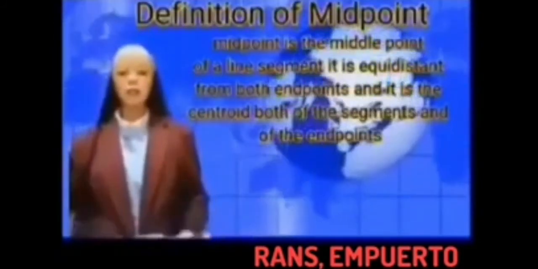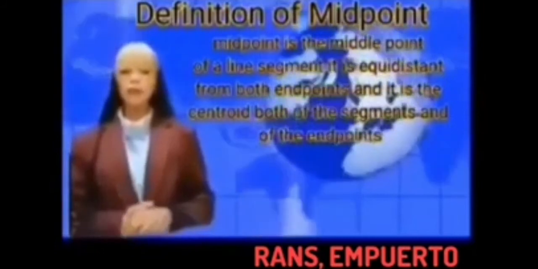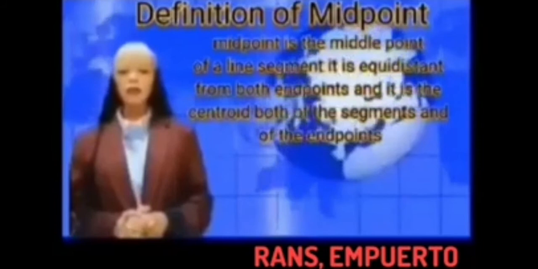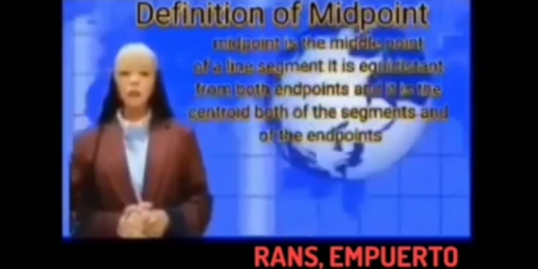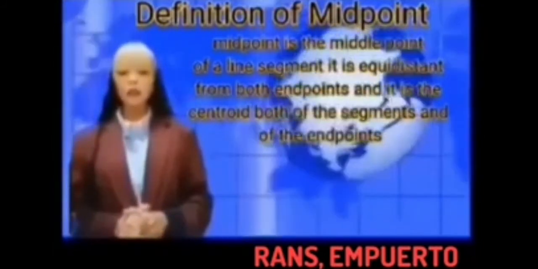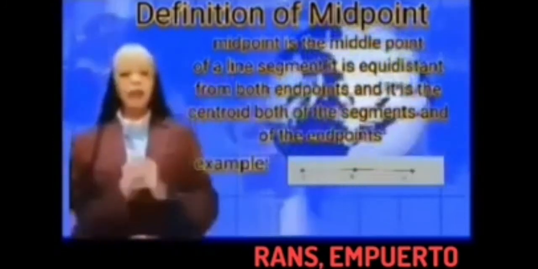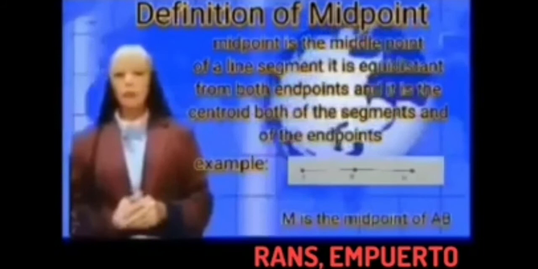And example number 7, the definition of midpoint. Midpoint is the middle point of a line segment. It is equidistant from both endpoints, and it is the centroid both of the segment and of the endpoints. And this is the example: M is the midpoint of A and B.